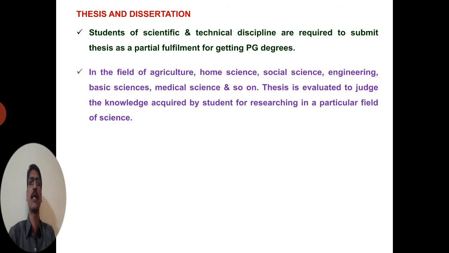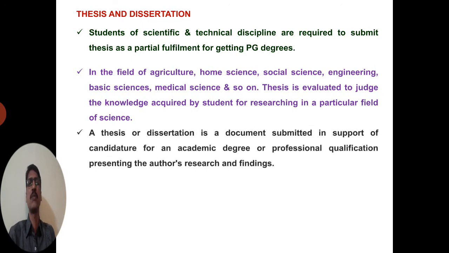In the fields of agriculture, home science, social science, engineering, basic sciences, medical sciences and so on, the thesis is evaluated to judge the knowledge acquired by the PG student for researching in a particular field of science.